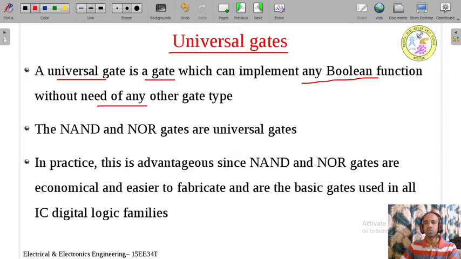That's why it is called a universal gate. Universal means any expression can be implemented with the help of this type of gate. So that's why these gates are called universal gates. So the NAND gate and NOR gate are called universal gates.